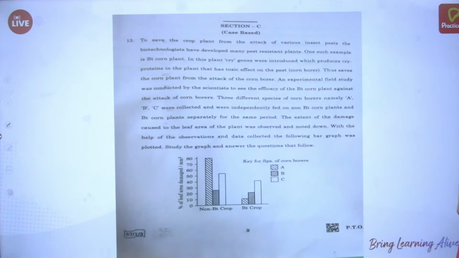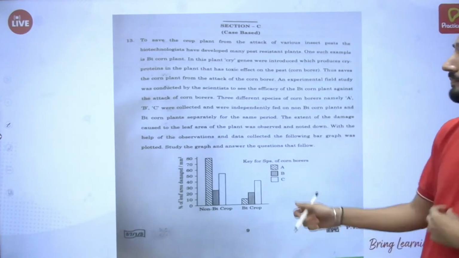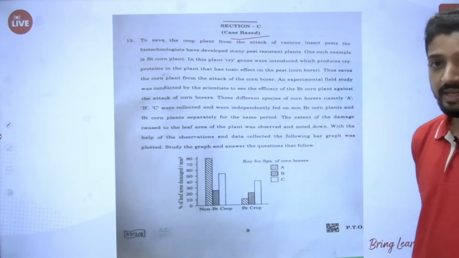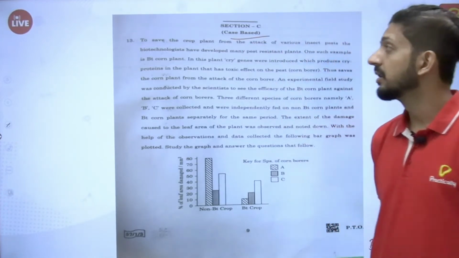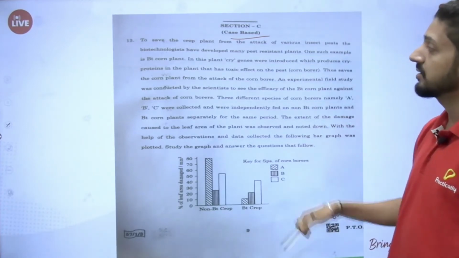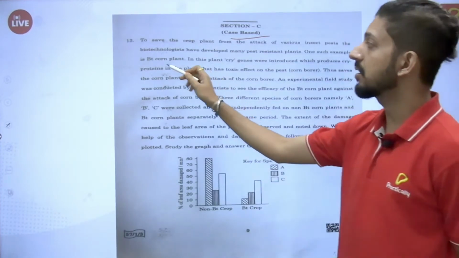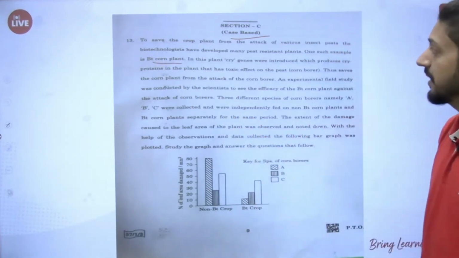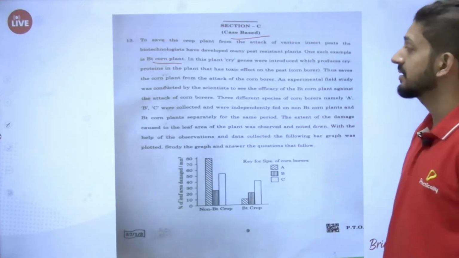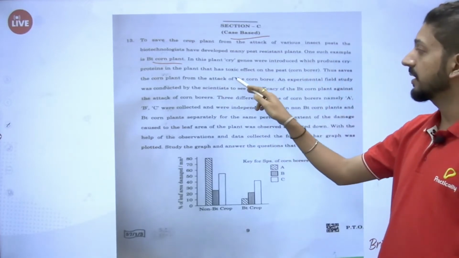Again, this is a data interpretation based question. Section C, case based, the last part of the question paper. To save crop plants from the attack of various insect pests, biotechnologists have developed many pest resistant plants. One such example is Bt cotton. In this plant, cry genes were introduced, which produce cry proteins that have a toxic effect on pests, thus saving the corn plant from attack of corn borer.